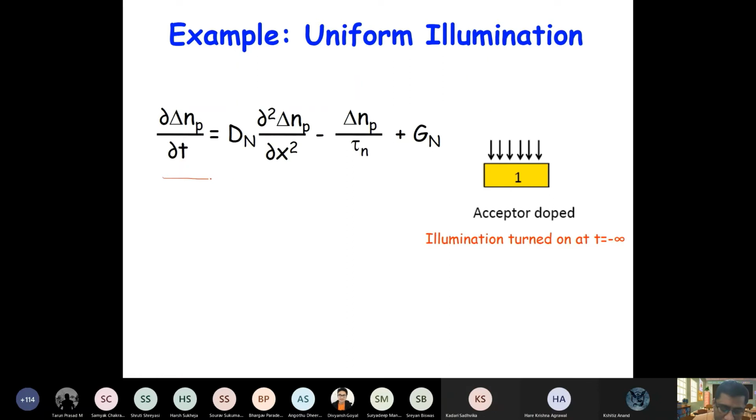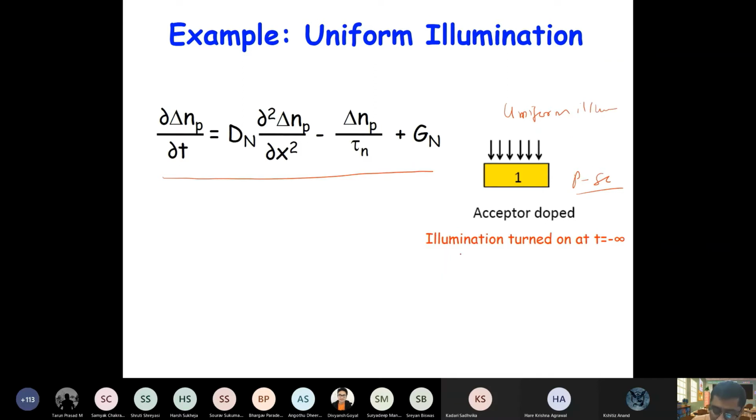This is the diffusion equation, and you have a piece of semiconductor, let's say p-type semiconductor. It's uniformly doped, right? And there's a uniform illumination, right? So uniform illumination and uniformly doped.